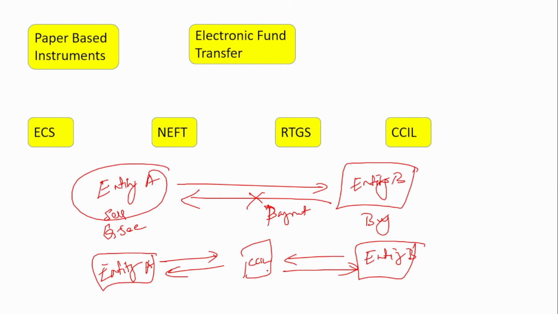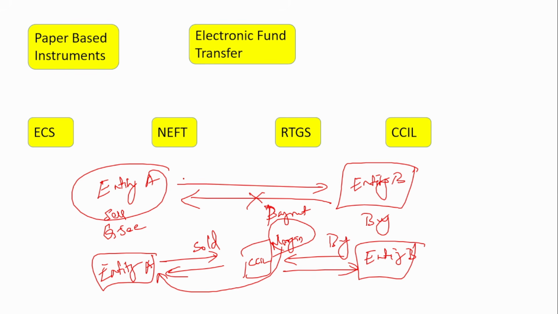So in case they default in the future, the amount will be recovered from the margin amount and given to the one selling the government securities. Say suppose entity B wants to buy the security, so it gives a margin amount upfront to CCIL. Entity A has sold the securities. What if after getting the securities, entity B fails to make the payment? Now that amount will be recovered from this margin and given to entity A.